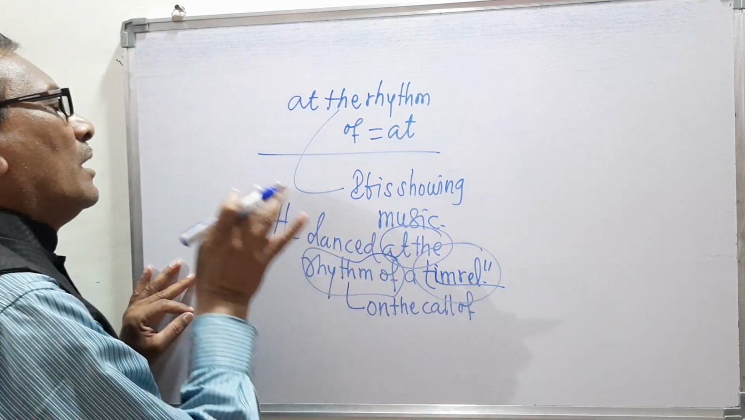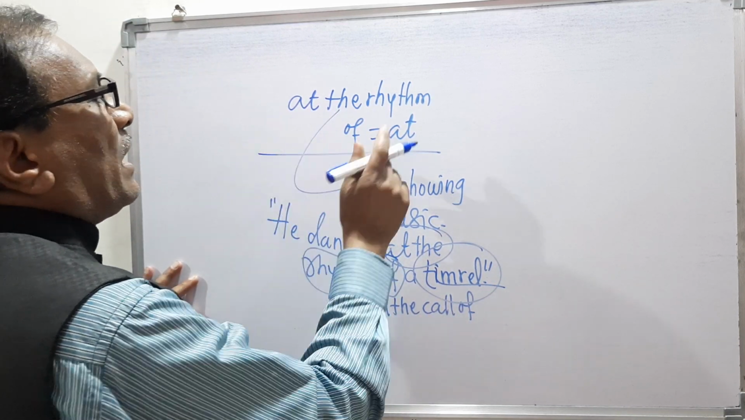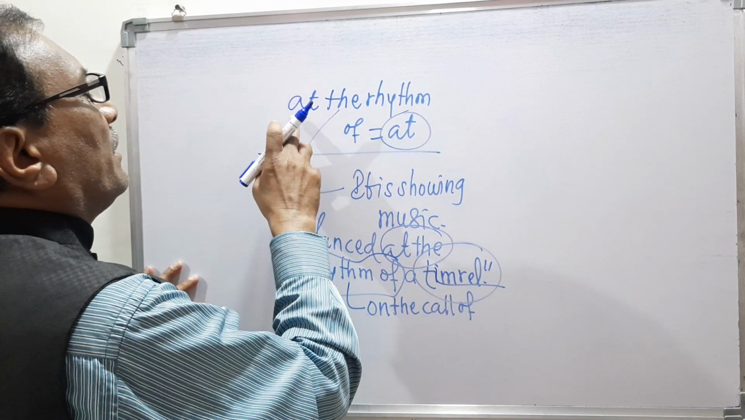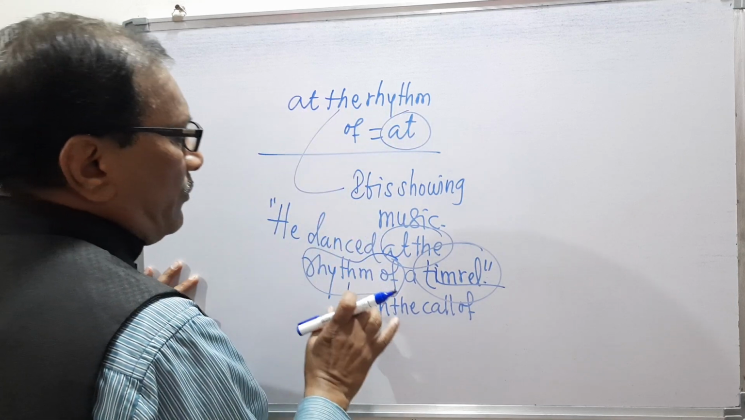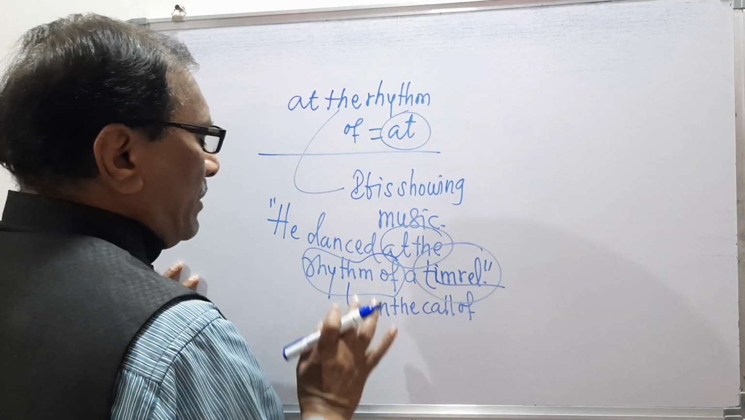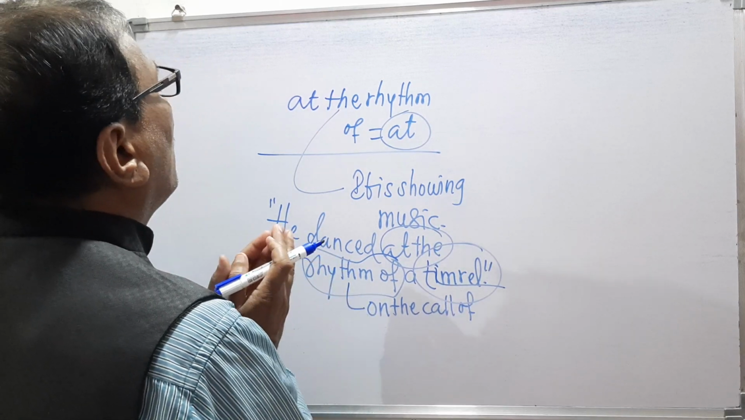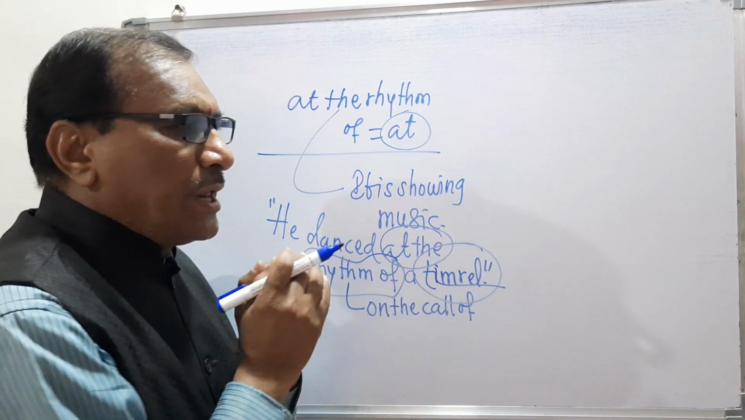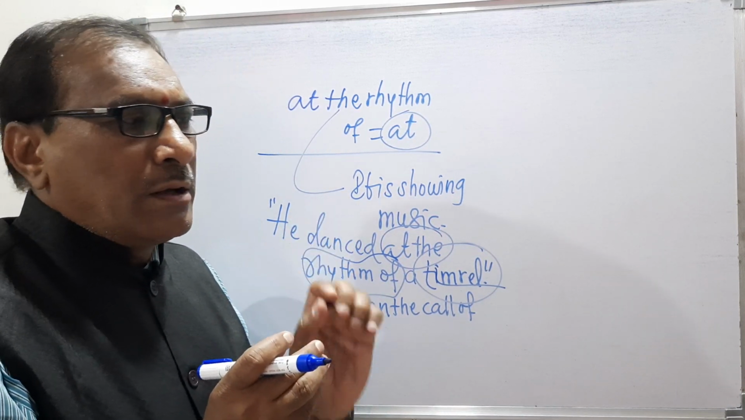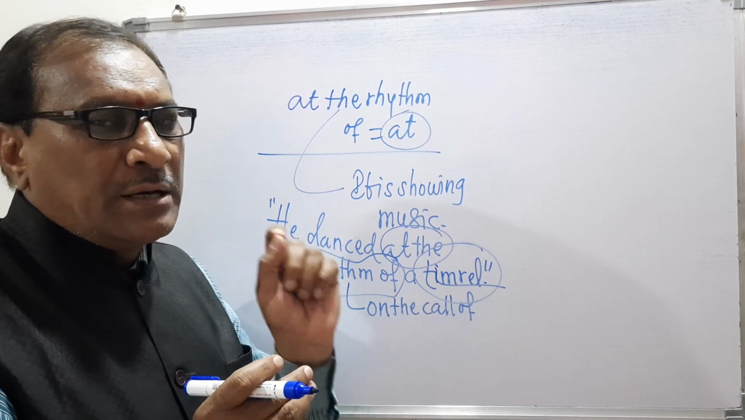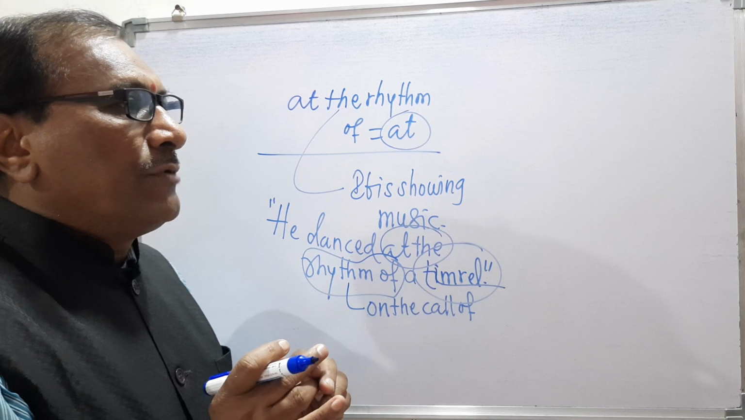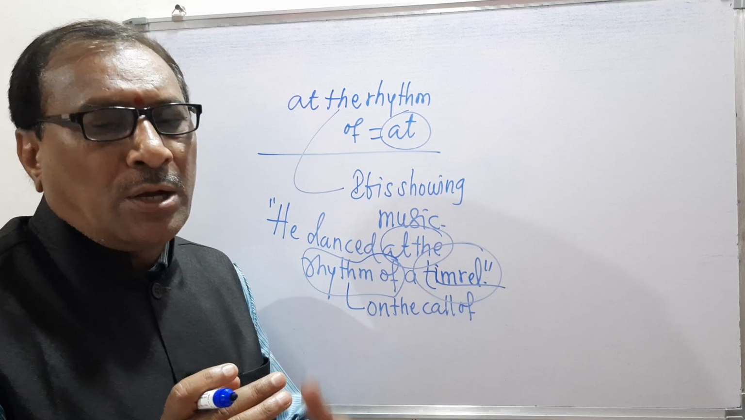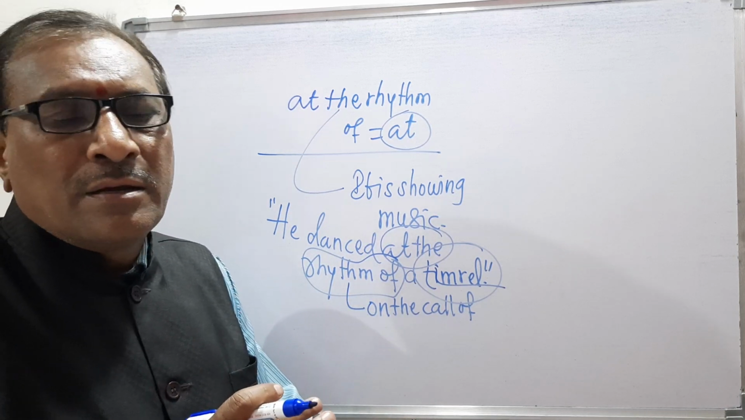So here, at is the preposition, and from this at the phrase is at the rhythm of, and we have discussed this with the help of the phrase and the preposition at. So today we have seen the topic of the preposition at, and we have seen the various meanings and usages of this at and the related phrases.